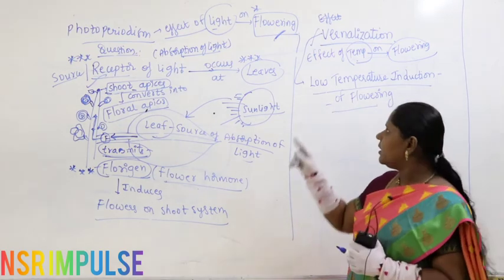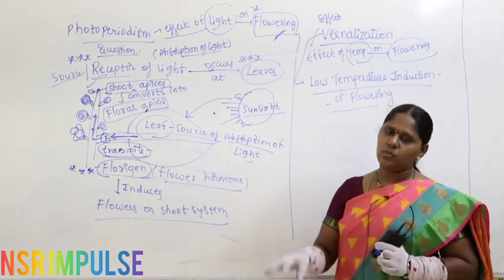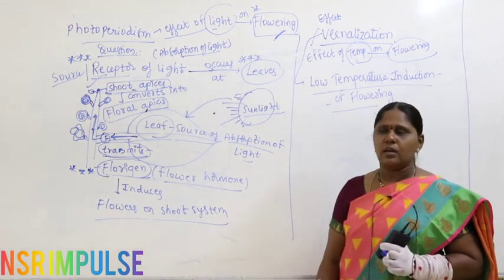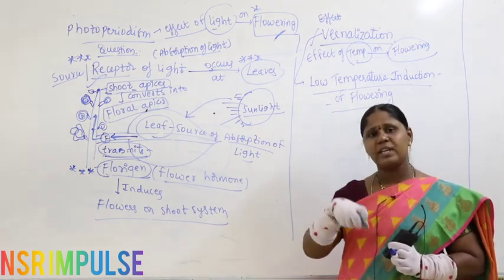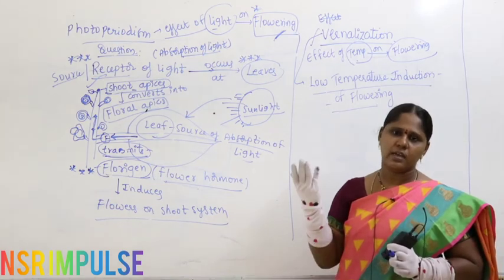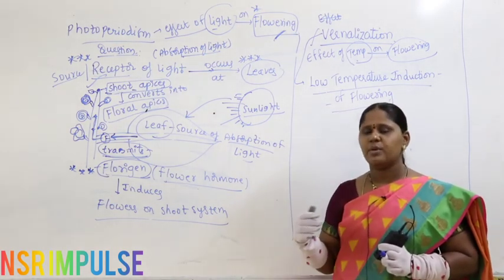Similarly, temperature is also one of the important sources in the physical environment. Temperature is a physical factor. From light comes heat, and heat is measured in terms of temperature. We say temperature is high when heat is high. When light intensity and heating are more, temperature is high.